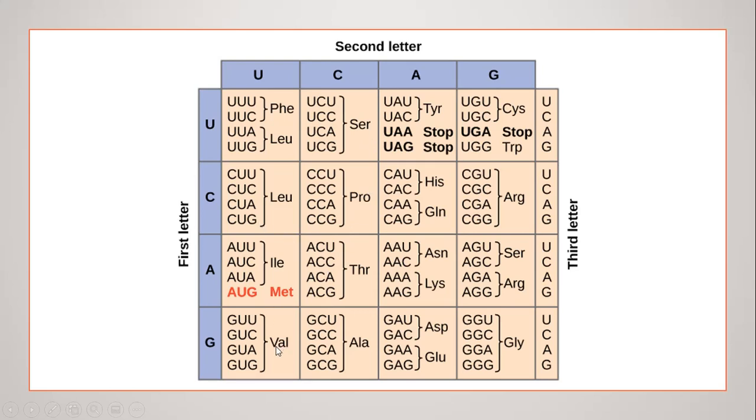Valine is encoded by 1, 2, 3, 4 different codon combinations. Lysine is encoded by 2 different codon combinations. So through this table you can easily understand everything about the genetic code and codon combinations and how amino acids are made, etc.